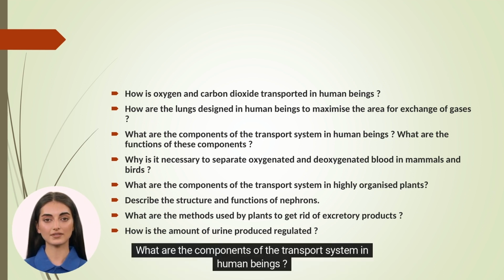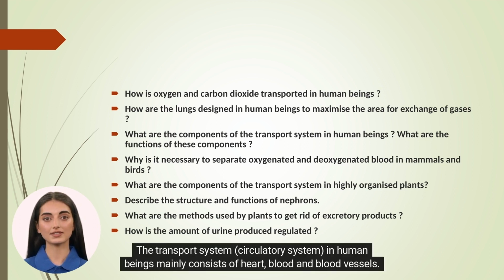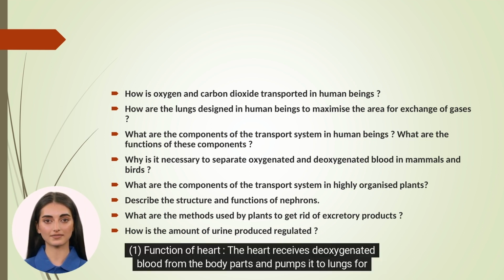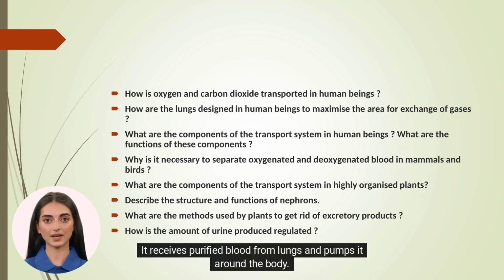What are the components of the transport system in human beings? What are the functions of these components? The transport system, circulatory system, in human beings mainly consists of heart, blood, and blood vessels. 1. Function of heart. The heart receives deoxygenated blood from the body parts and pumps it to lungs for enriching with oxygen. It receives purified blood from lungs and pumps it around the body.